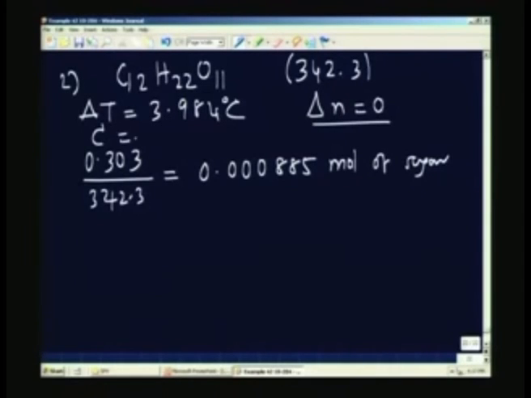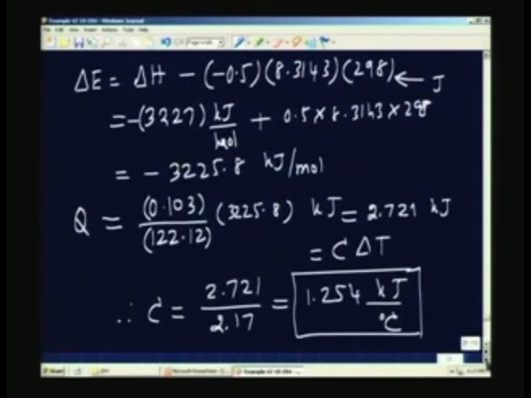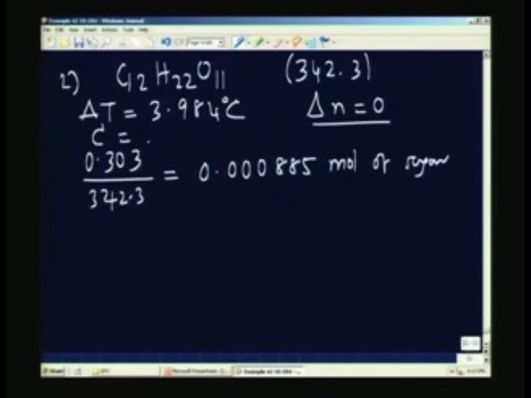C we already determined in the previous case. Let us go back and look at that. It will be 1.254 kilojoules per degree Celsius,